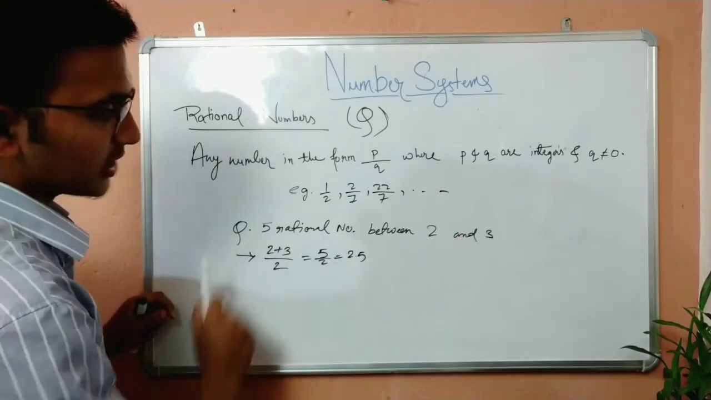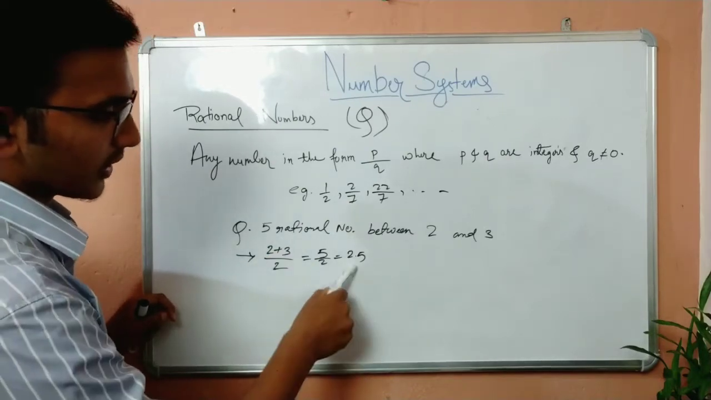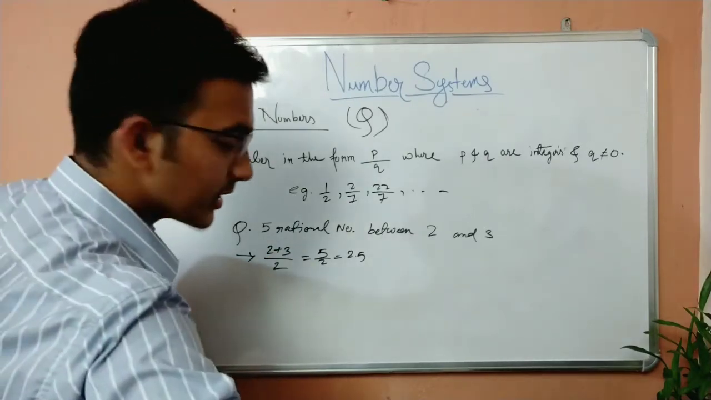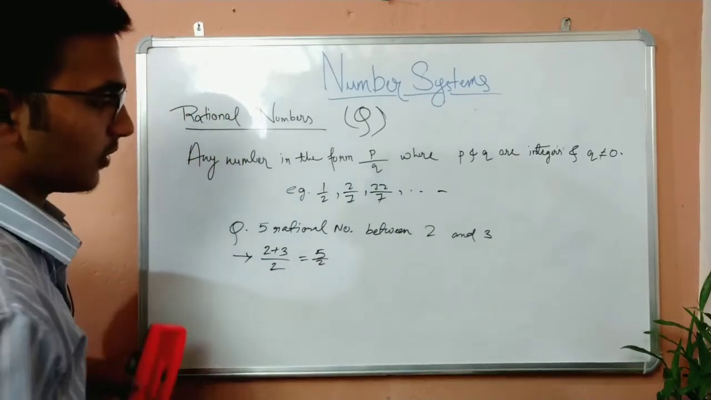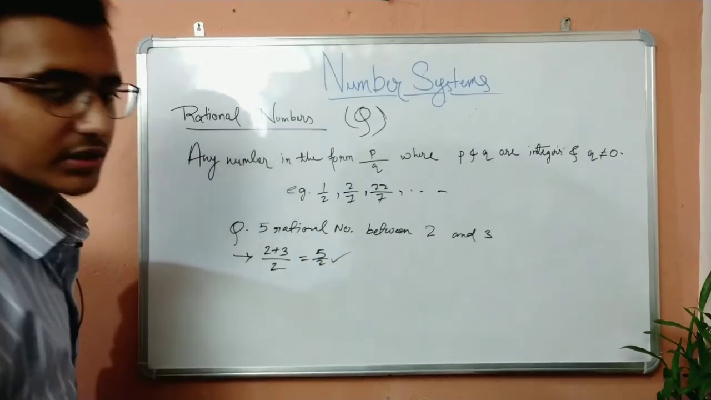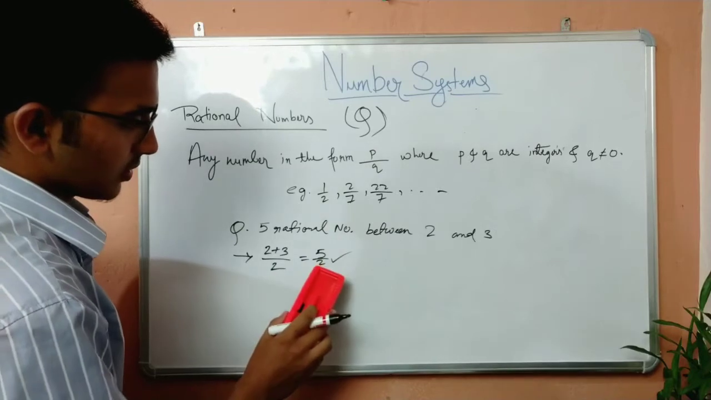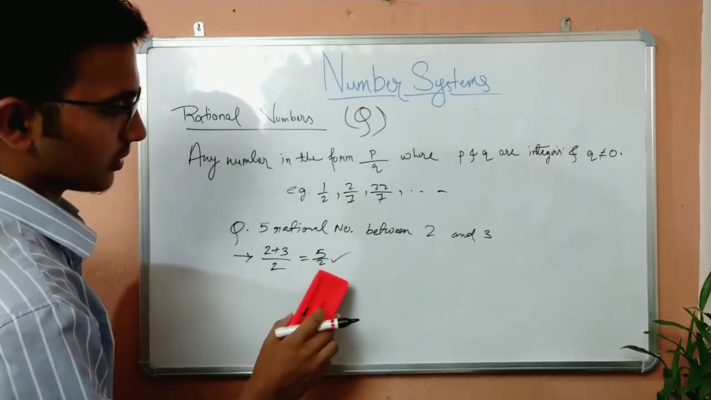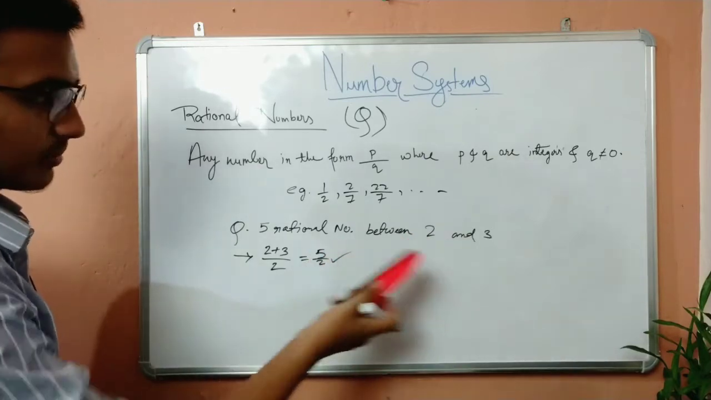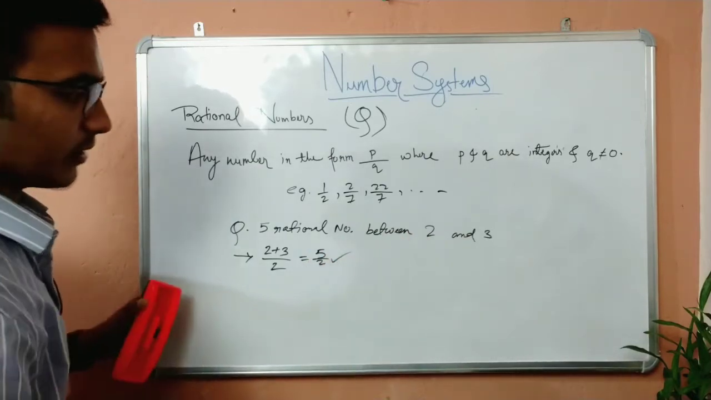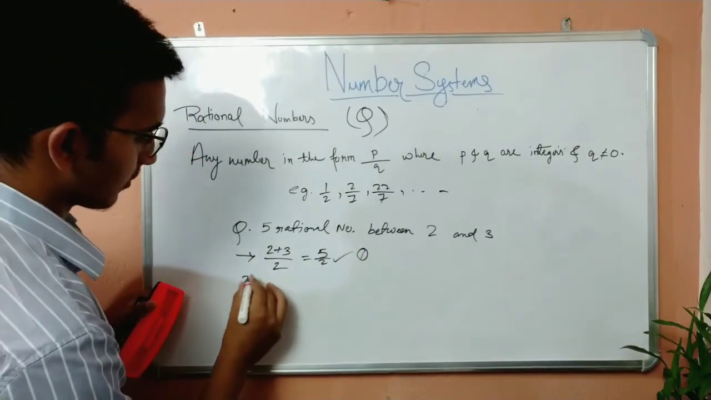But pay attention to the question. What have I been asked? I have been asked to find a rational number. So 2.5 is not represented in the rational form. So I can leave my number in the form 5 by 2. This is a rational number. Now, I got the first rational number between 2 and 3. This is the middle number. Now, can I find more? This is the first one. How to find the second one?